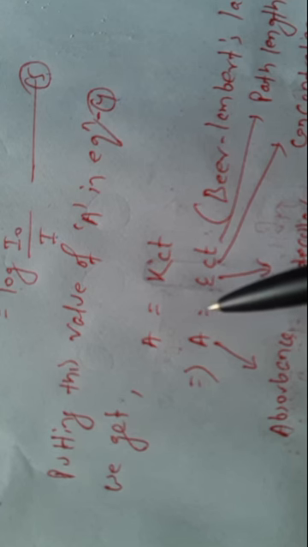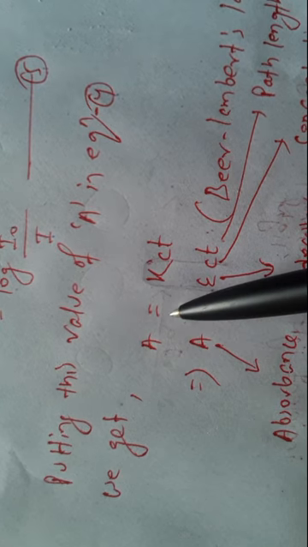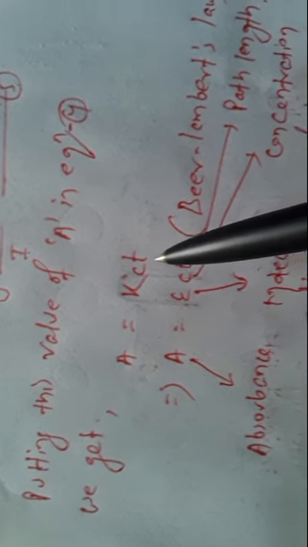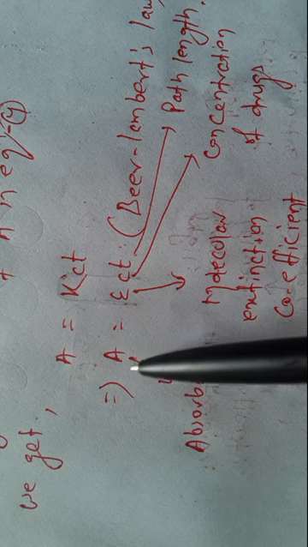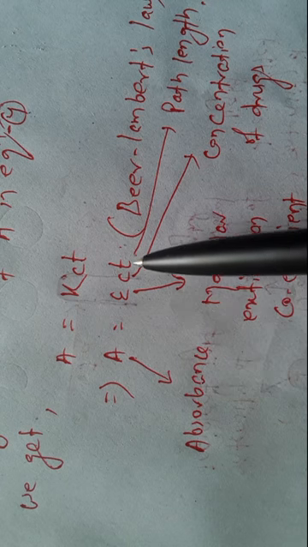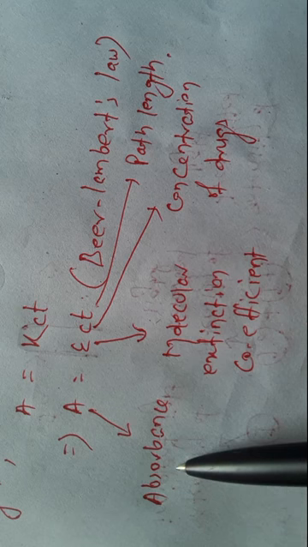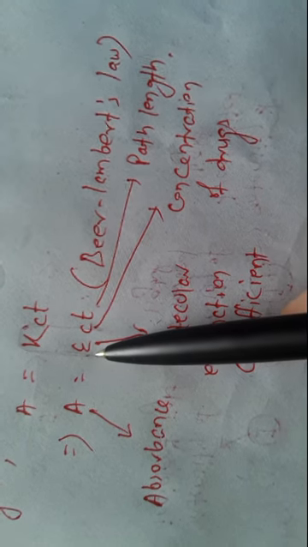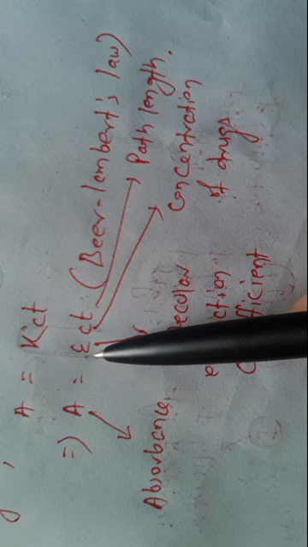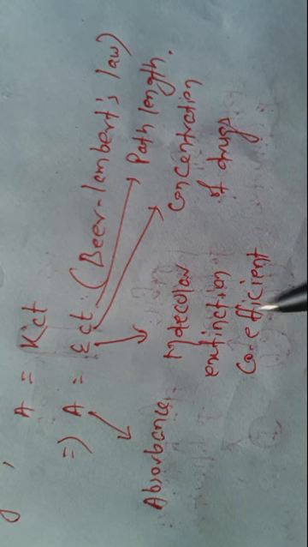Putting this value of A from equation 5 in equation 4, as already mentioned in equation 4, log I0 by I is equal to KCT. So in place of log I0 by I, when we put the value A, it becomes A is equal to KCT, or A is equal to epsilon ct, where A is absorbance and epsilon is the molecular extinction coefficient.